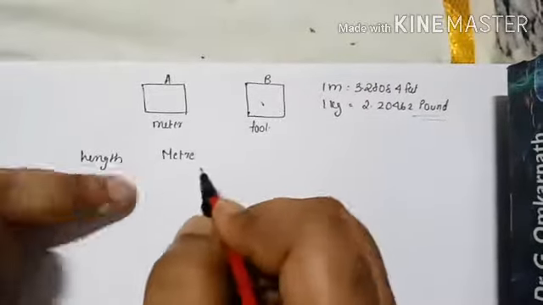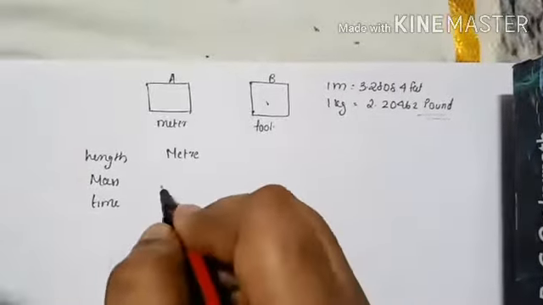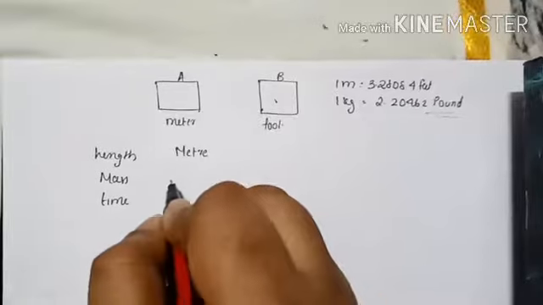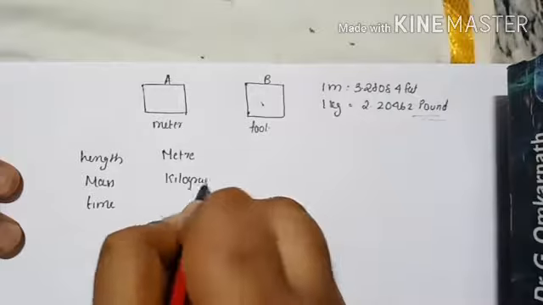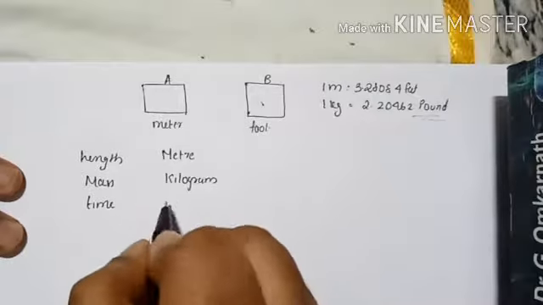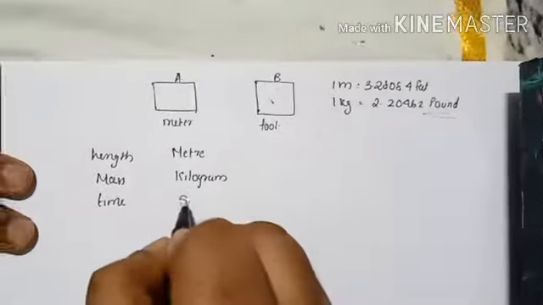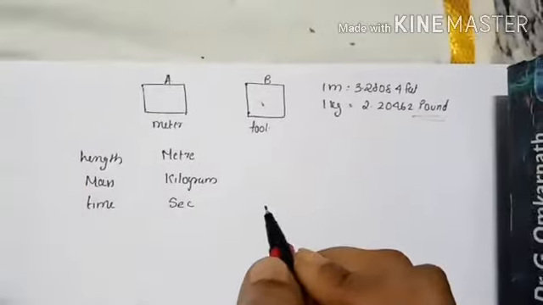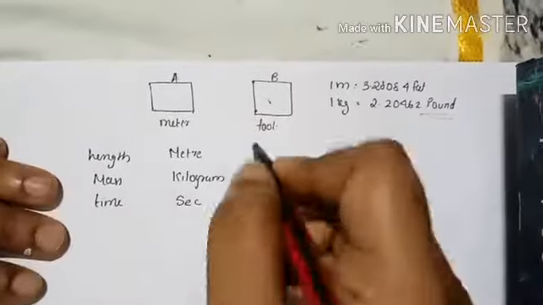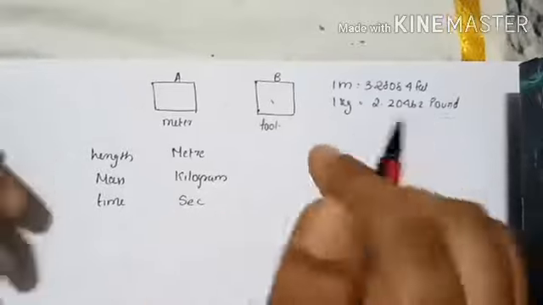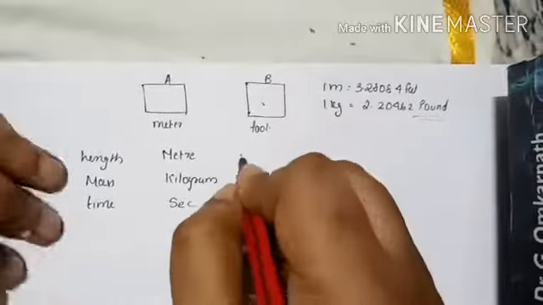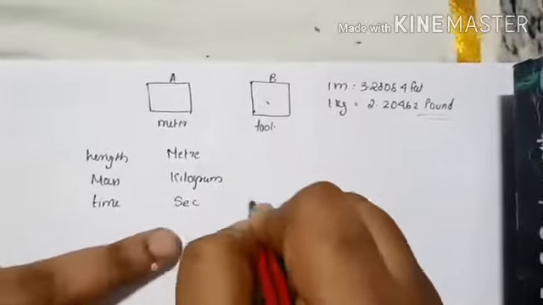Mass was considered to have the unit kilogram, whereas time's basic unit was taken as second. In which countries? European countries. But the UK was a very strong country, right? It used to conquer almost all the countries. So the UK had a different system, only the same in time.